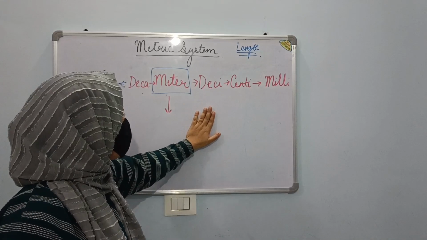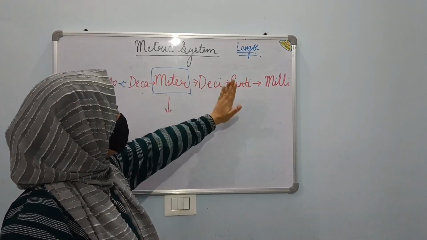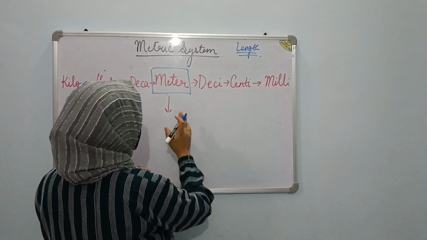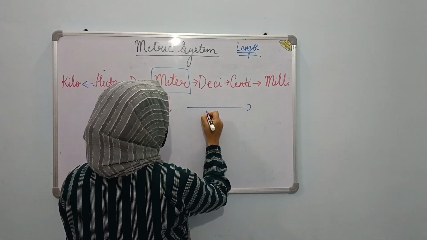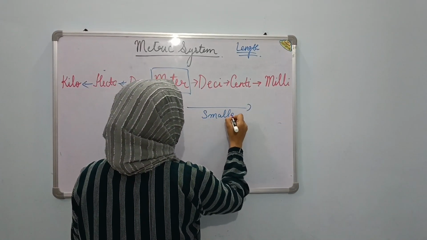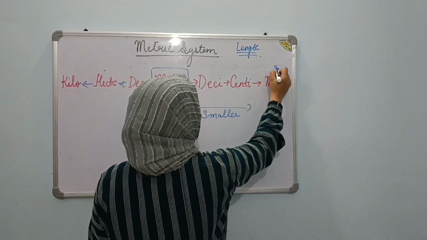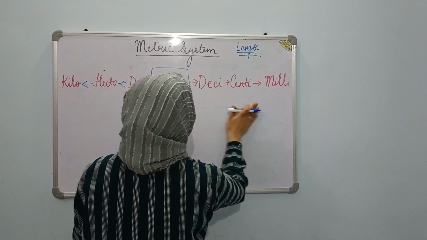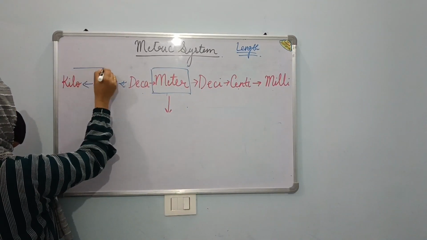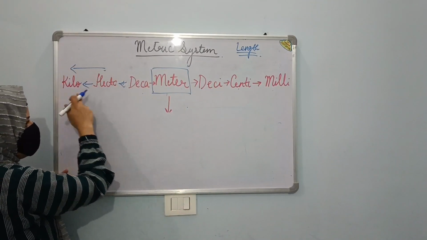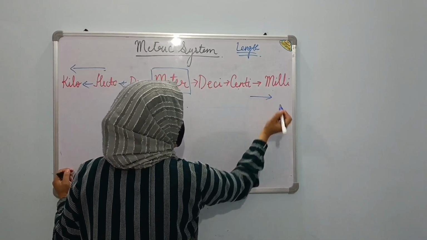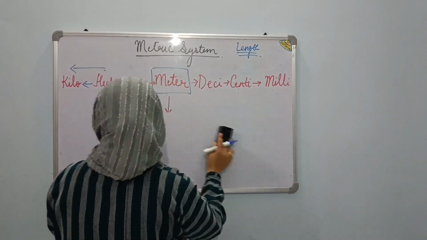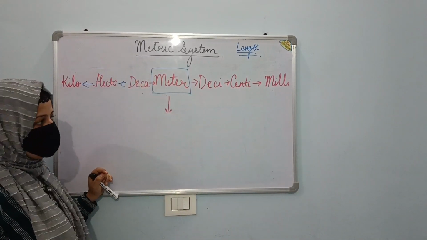Now we have to follow the same steps for the right side of the series. Like suppose, here this is the bigger and we are moving towards the smaller unit. It means if you compare these two, this is smaller, this is bigger. And on the left side, if you compare these two, the left one is bigger. And on the right side of the series, the right one is smaller. So if you know which one is a bigger unit and which one is a smaller unit, you can easily carry out the interconversion.